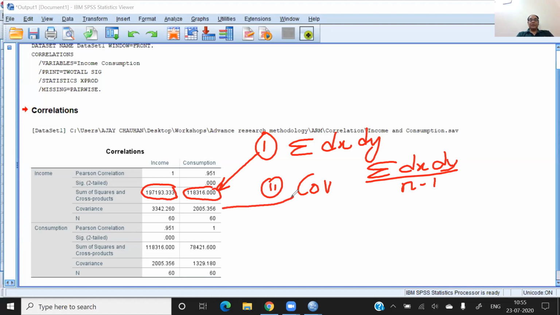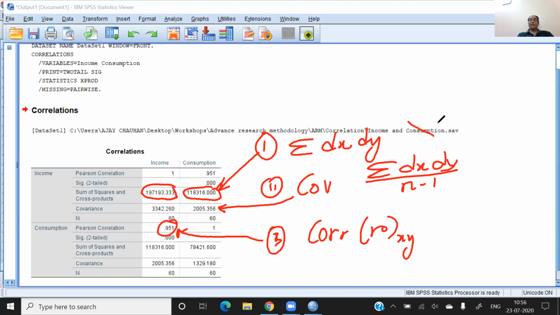This covariance value is given to you like 3342 and 2005. The third value is correlation, which is rxy, and you can find this value here. So there are three values given by the software, and very easily you can identify that the first value is not useful for me, the second value is also not useful for me, and the third value is highly useful for the analysis.